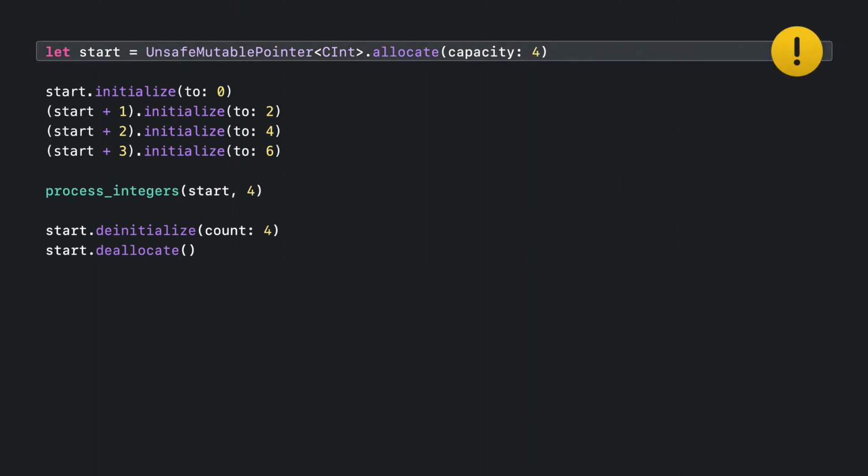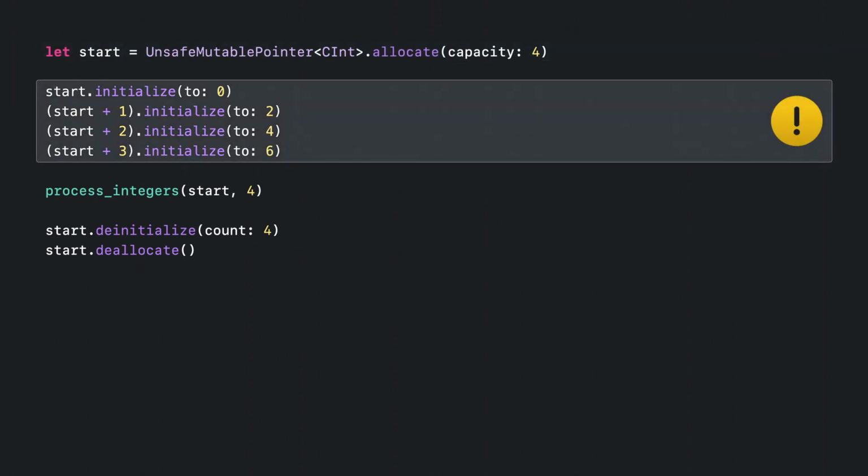The lifetime of the allocated buffer is not managed by the returned pointer. We have to remember to manually deallocate it at the appropriate time, or it will stick around forever, causing a memory leak. Initialization cannot automatically verify that the address location is within the buffer we allocated. If we get it wrong, we get undefined behavior.